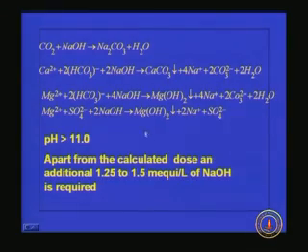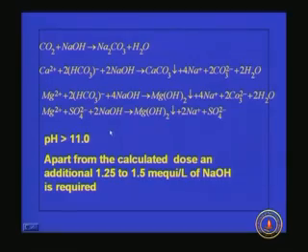So if you have more non-carbonate hardness compared to carbonate hardness, it means if soda ash can be generated by the process itself, it is advisable to go for caustic soda. But compared to calcium oxide, sodium hydroxide is costly. So we have to compare the cost involved in each process, and select the best out of them.